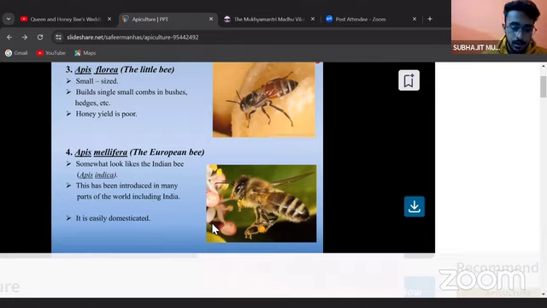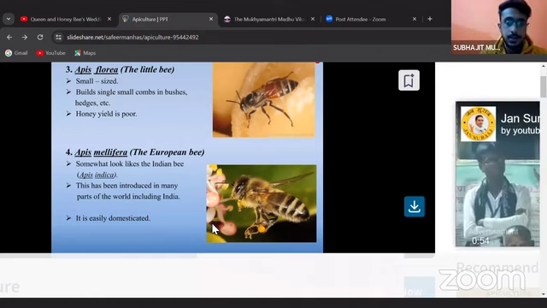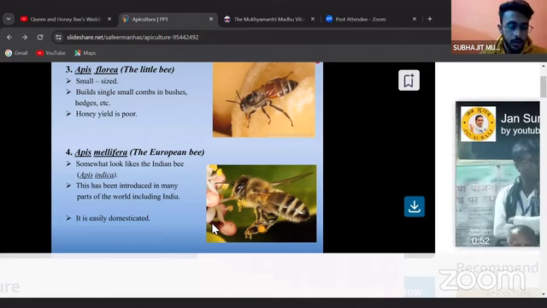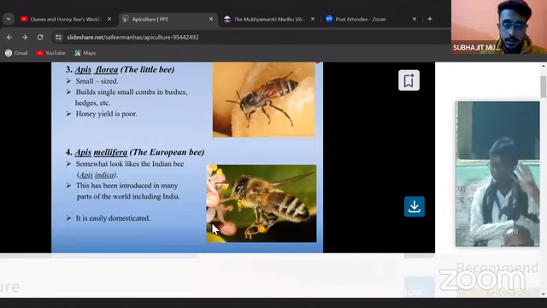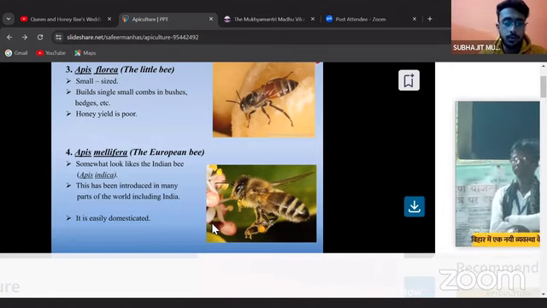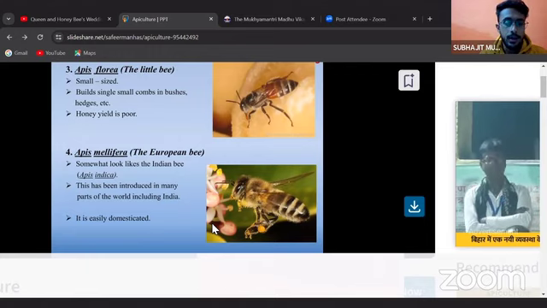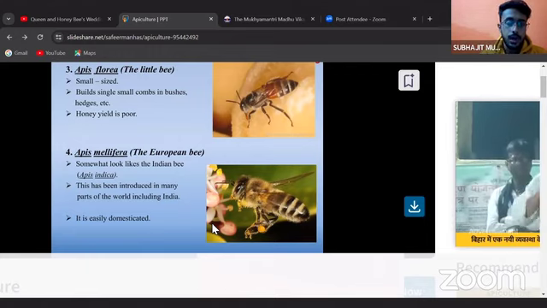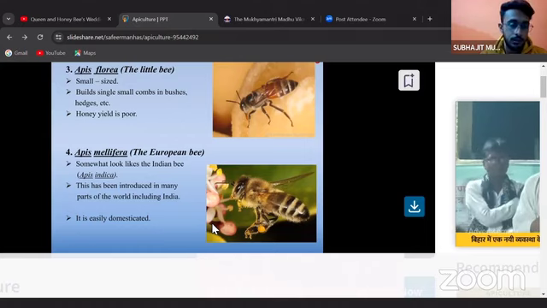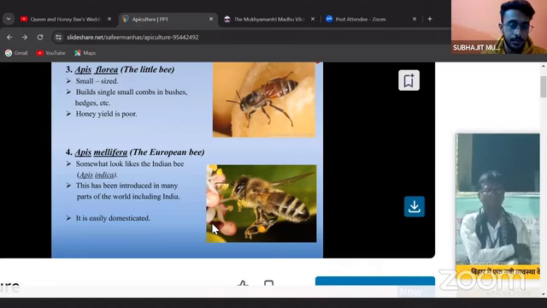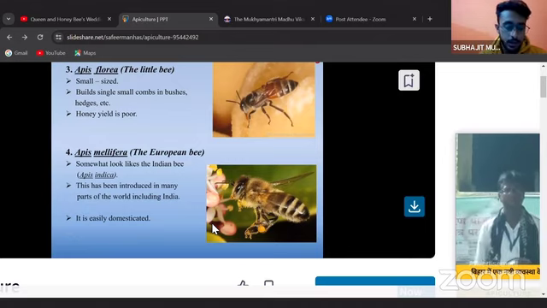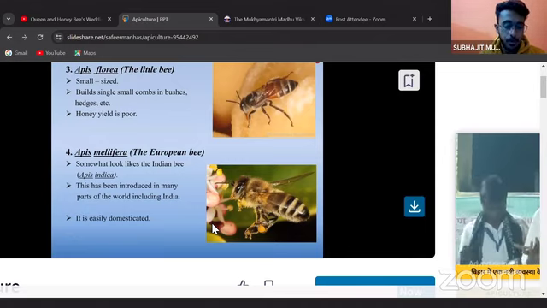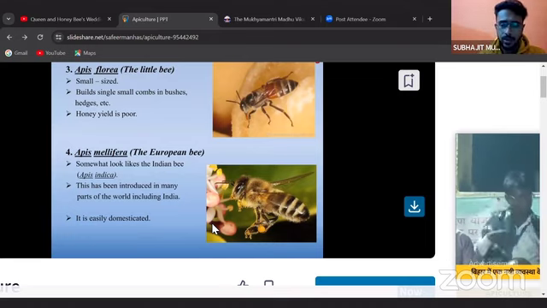And the last species, I need everyone to note this. This is the dammer species or dammer honeybee, also known as Melipona iridipennis. I think all of you have watched the Khatron Ke Khiladi show. In that show, the honeybees which are used are stingless bees. This honeybee doesn't fall in the Apis category; it falls in the category of dammer species or Melipona iridipennis. They form irregular combs, and the yield of honey from this is very poor.